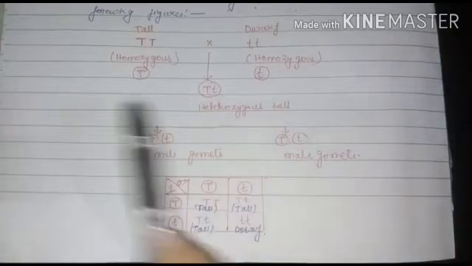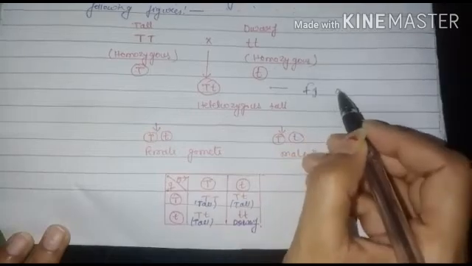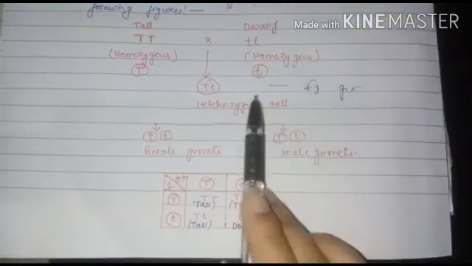So see the diagram here. One is homozygous tall and one is dwarf, and this is the heterozygous tall F1 generation.